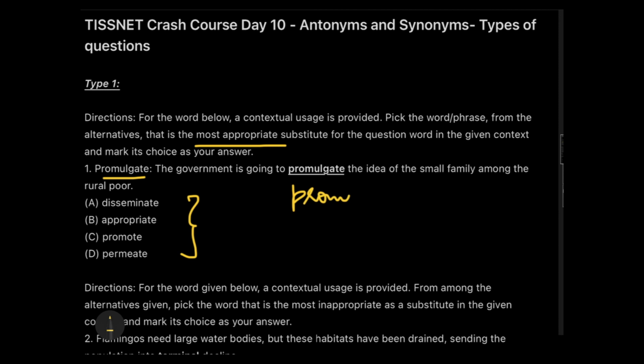So what did I do here? The method which I used was putting the words one by one over the blank, or over the area where promulgate is written. By adding the words to the sentence, we can make a guess at what sounds better and what sounds good. Promulgate means to promote. So this is one method, if you don't know the meaning, to find out the answer for antonym and synonym.